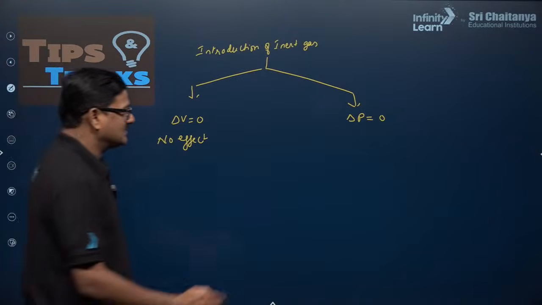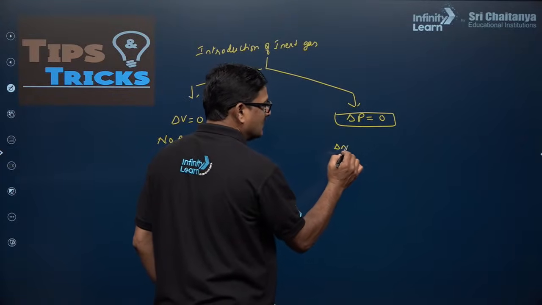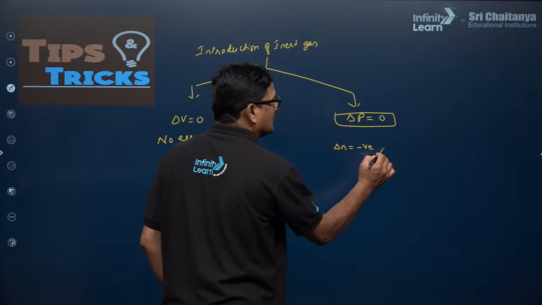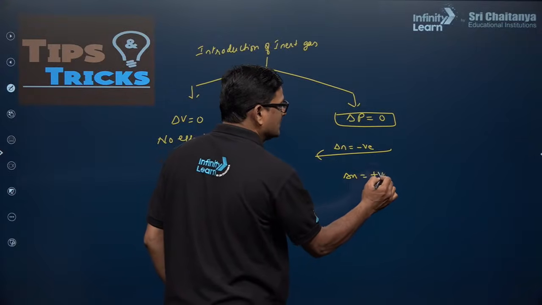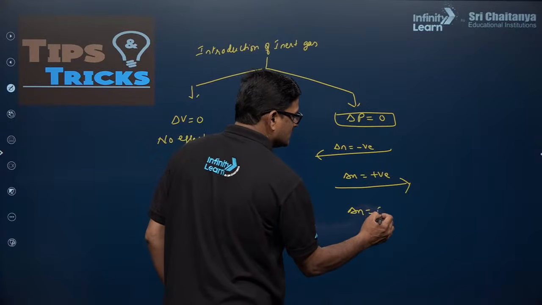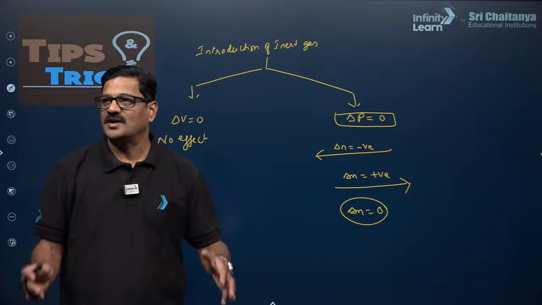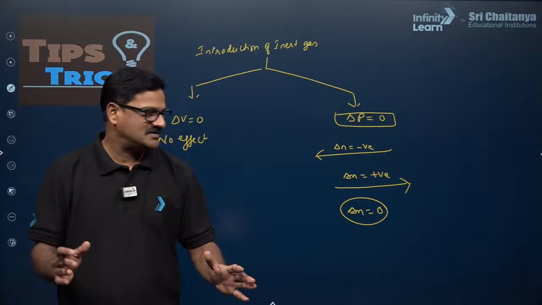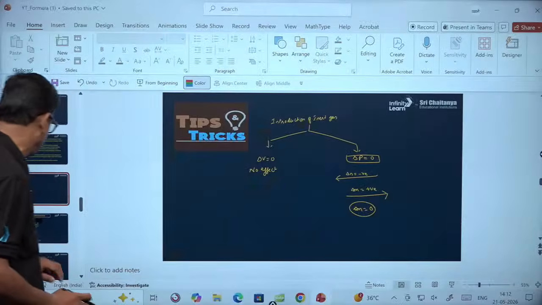For this condition, for the reaction, if delta N is negative, the reaction favors the backward direction. If delta N is positive, the reaction favors the forward direction. If delta N is equal to 0, it has no effect. So like that you can have various combinations, and this is how we are done from our side.